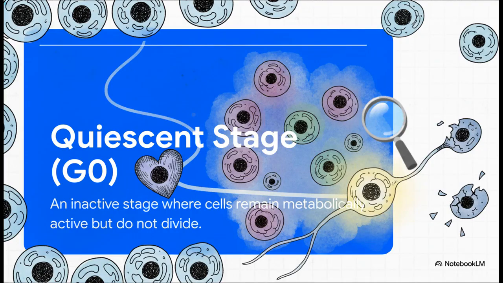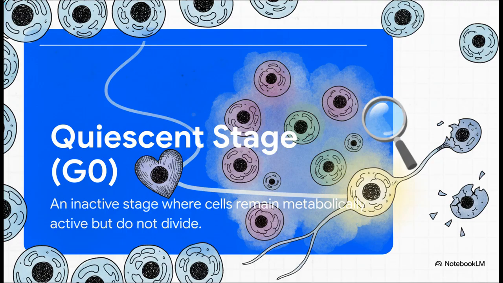But what's really fascinating here are the exceptions. Not every cell is just stuck on this constant treadmill of division. Some adult animal cells, like your heart cells, don't appear to exhibit division at all. Others only divide occasionally to replace cells lost to injury or cell death. These cells actually exit the G1 phase and enter what's called the quiescent stage, or G0. They remain metabolically active, doing their daily jobs for your body, but they stop proliferating. They just kind of hang out in standby mode, only jumping back into the cycle if the organism specifically calls upon them for tissue repair.